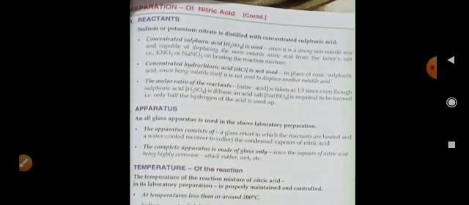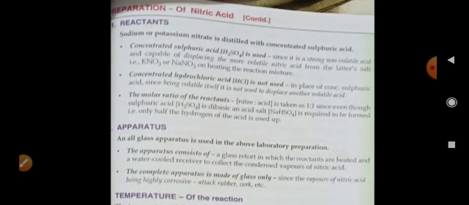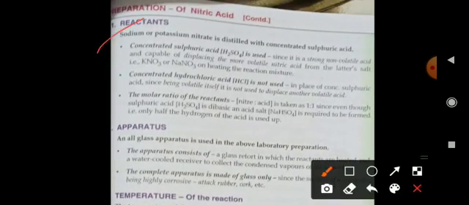Next, what are the reactions involved in this process? Sodium or potassium nitrate is distilled with concentrated sulfuric acid. Concentrated sulfuric acid is used since it is a strong, non-volatile acid capable of displacing the more volatile nitric acid from the salt, that is KNO3 or sodium nitrate, on heating the reaction mixture.